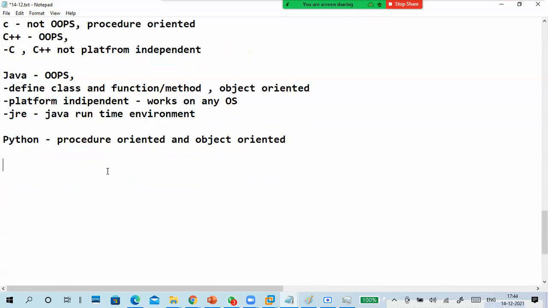Okay, so procedure oriented, object oriented. In Python, you can define a class, or you can go with no class also. You can define classes and objects. If there is a class, it means everything is an object there. Objects, classes, functions. You can write functions or methods.